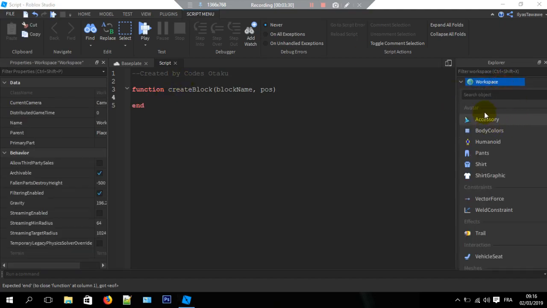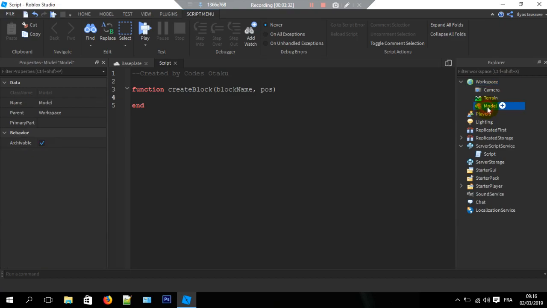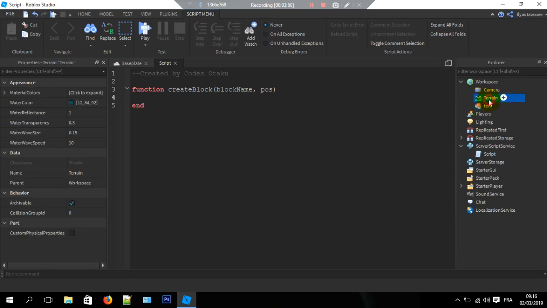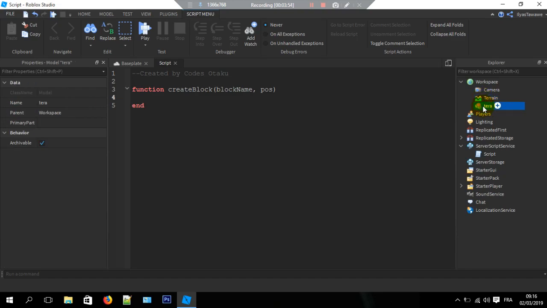And I'm going to have a model in the workspace called, let's say, Terra. I didn't want to call it terrain because there's already a terrain object in the workspace, so I don't want to get into that trouble of overlap.